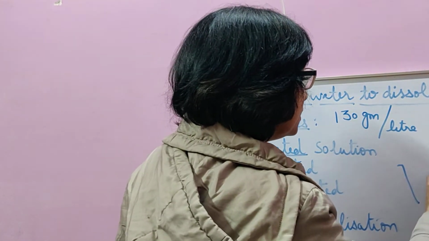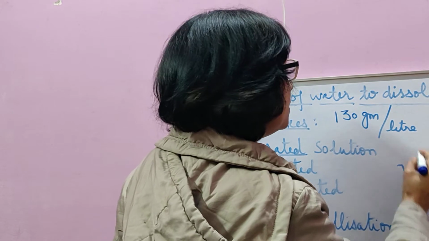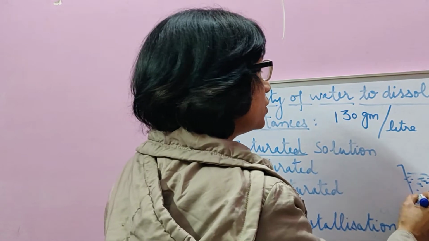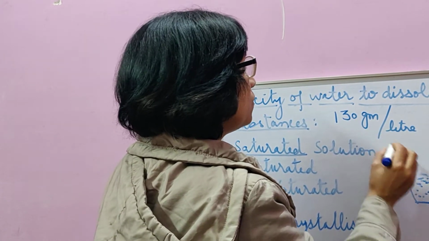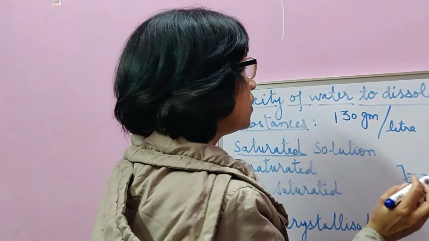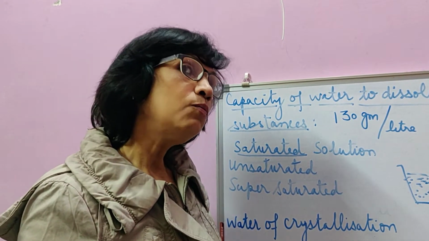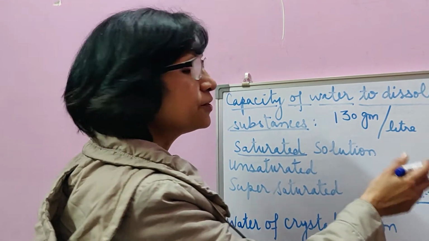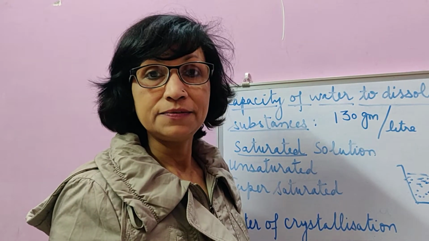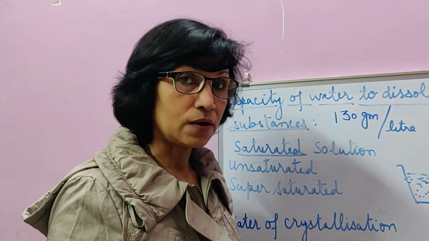It means if in this glass of water we have taken, suppose a bigger jar, and we have taken 1 liter, or maybe suppose it is 100 gram or 0.1 liter only of water, then 13 gram of sugar will dissolve into it. If it is 1 liter of water, then 130 gram of sugar can be dissolved into it. If we want to dissolve more than this, then the temperature of the water should be higher. It means solubility of a substance may be different at different temperature in water or in a given solvent.